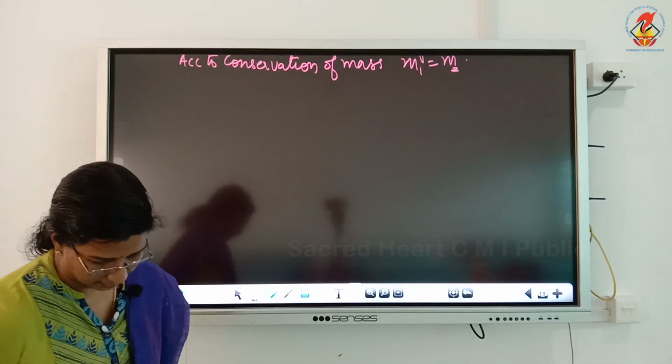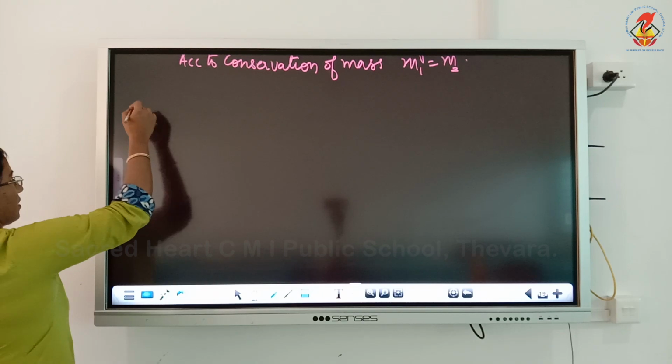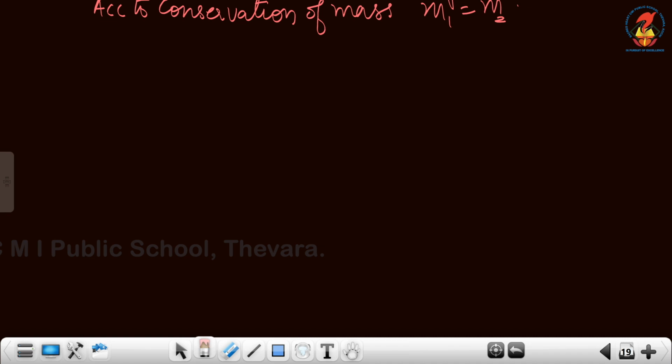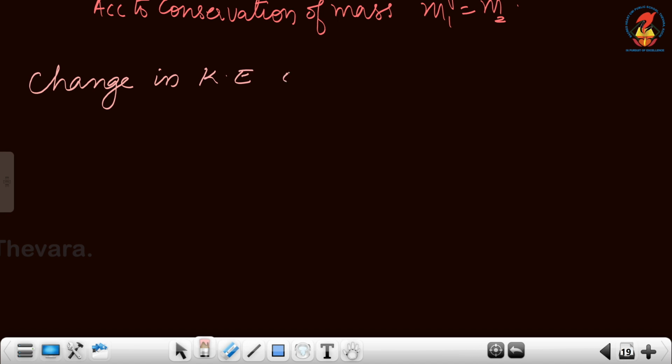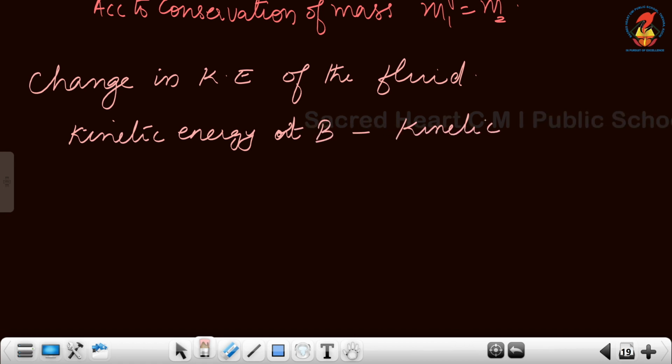The change in kinetic energy of the fluid is the kinetic energy at B of the fluid minus the kinetic energy at A.